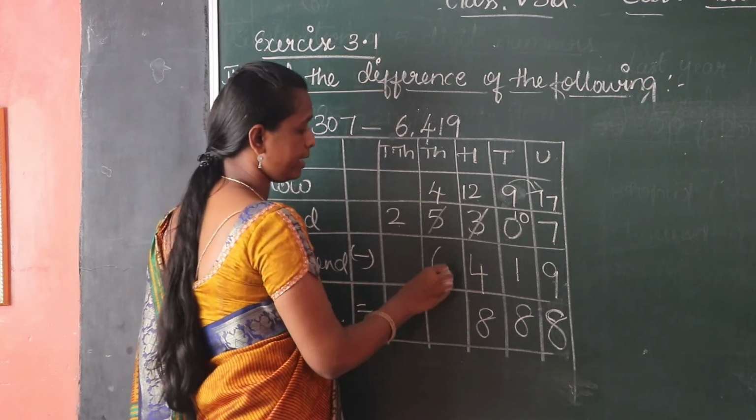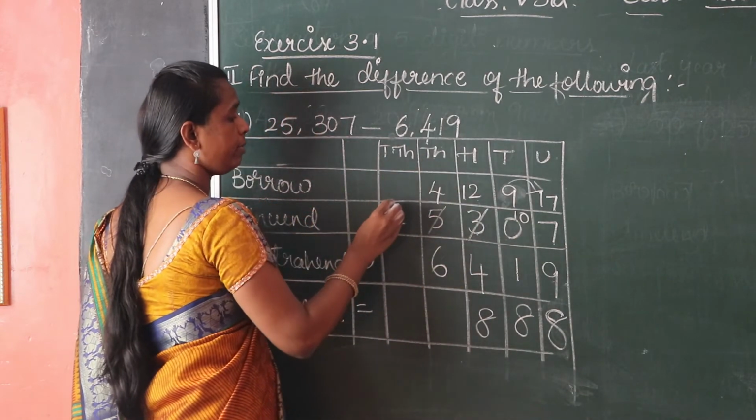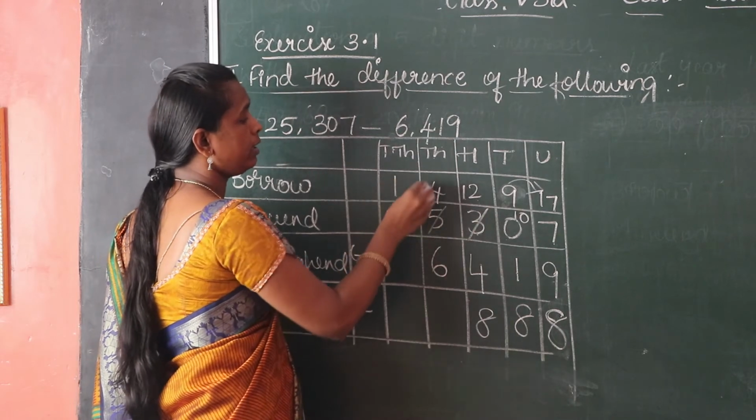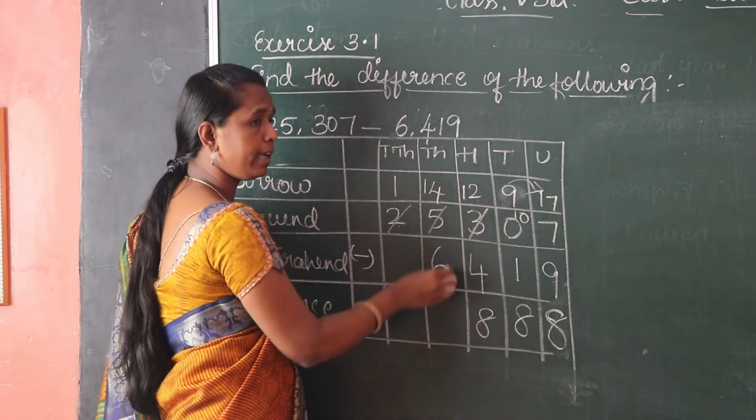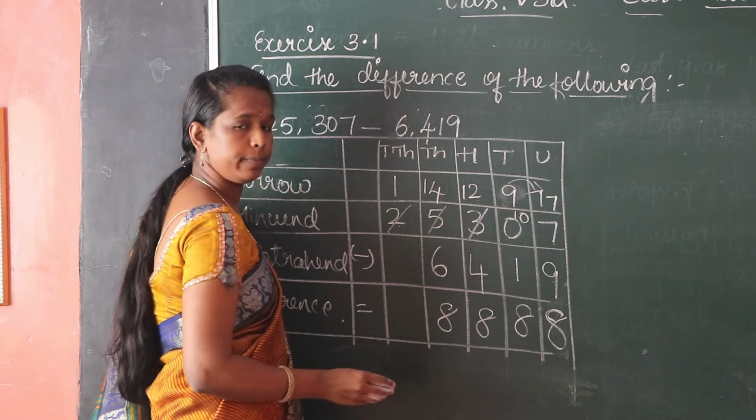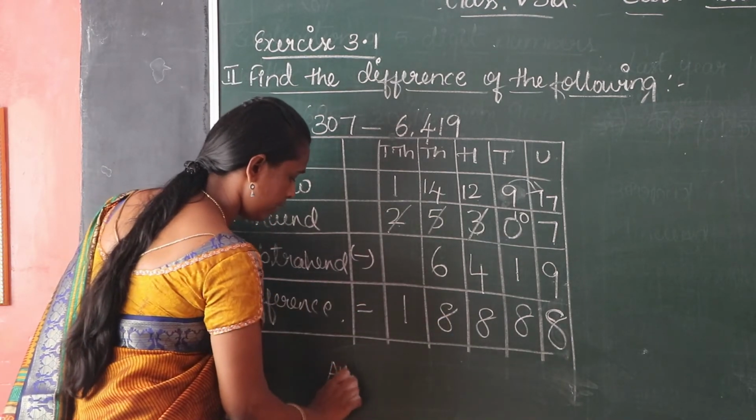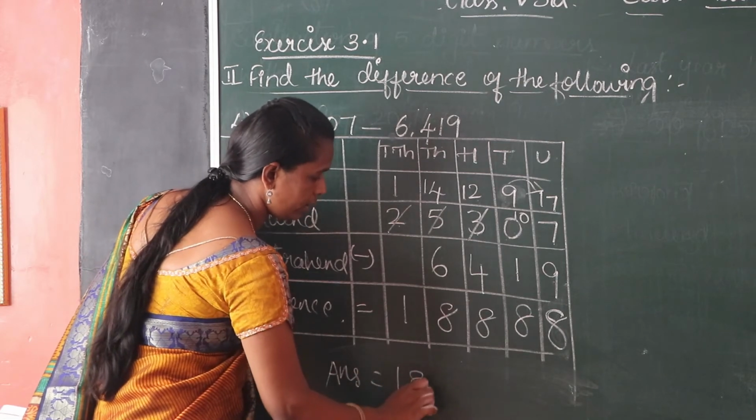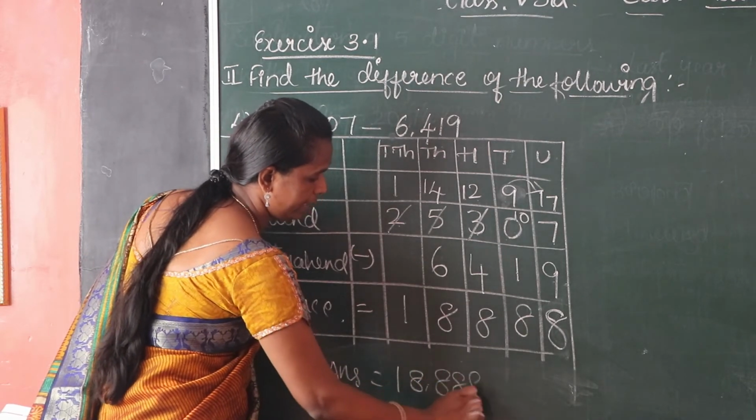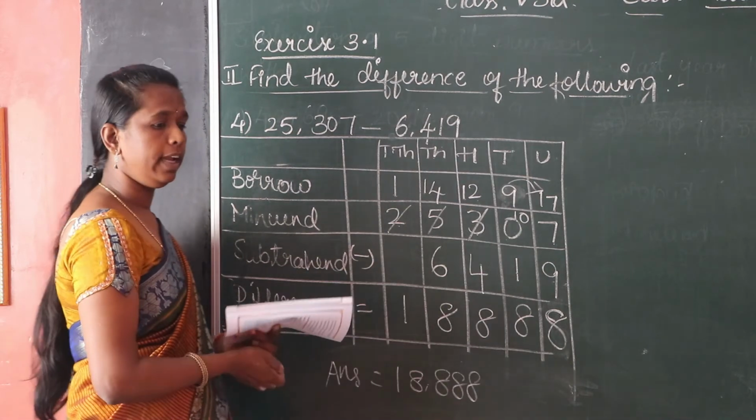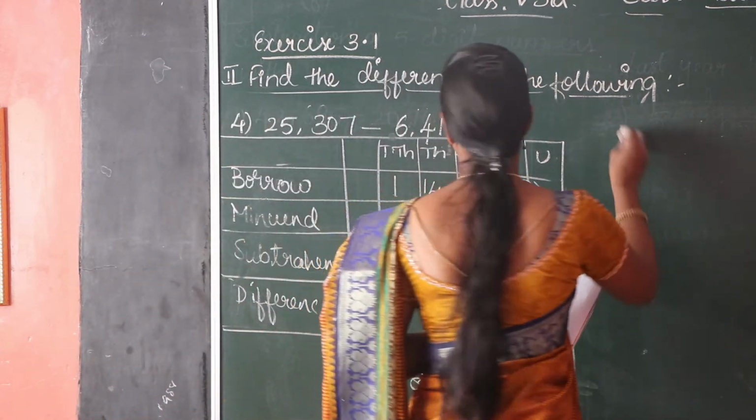This 4 minus 6, it is not possible. Take borrow from nearest place. This 2 becomes 1. This 4 becomes 14. 14 minus 6, again 8. Okay. This as it is. The answer is 18,888.